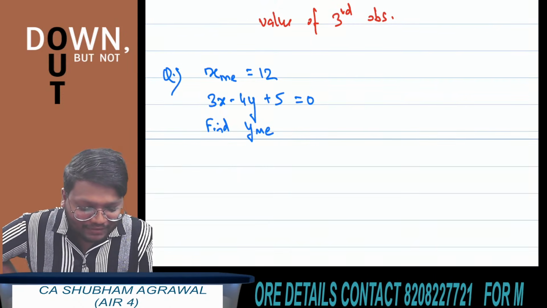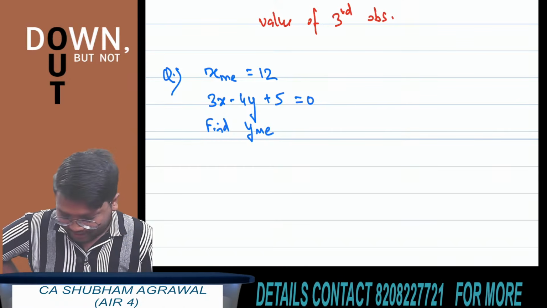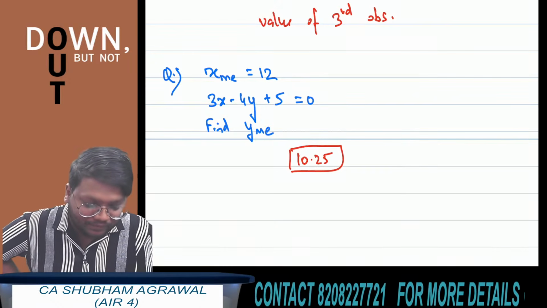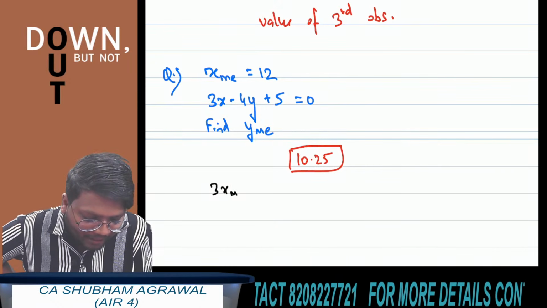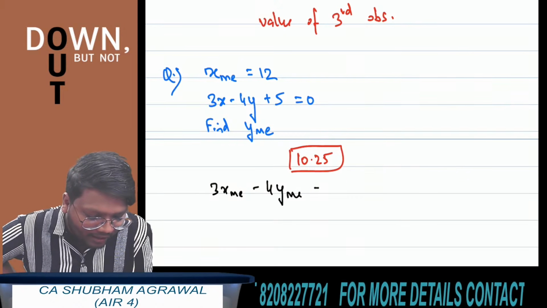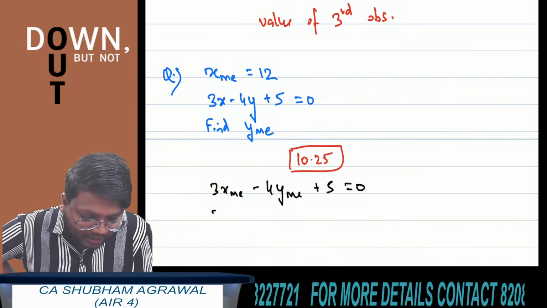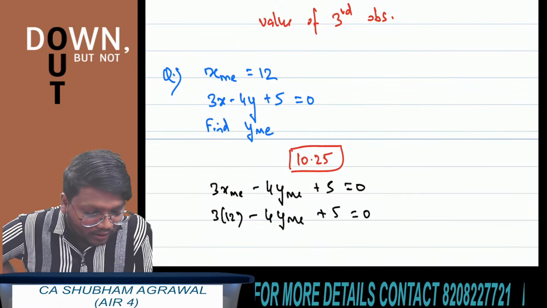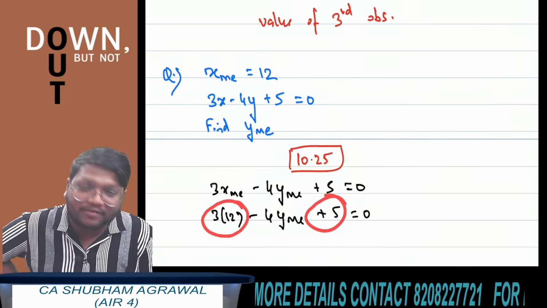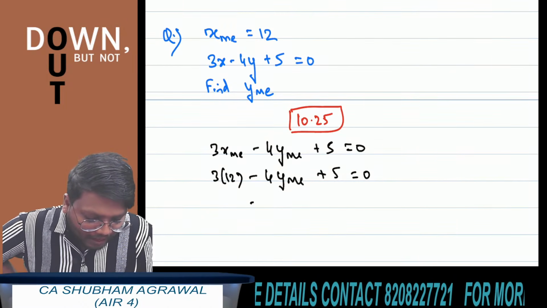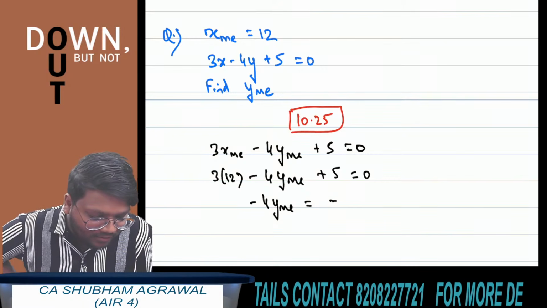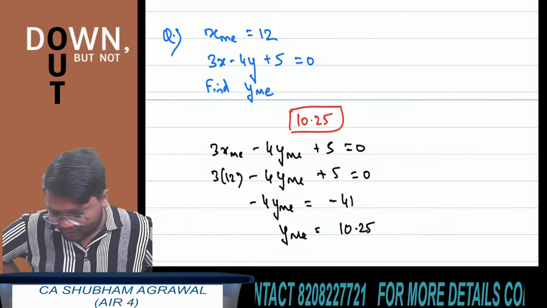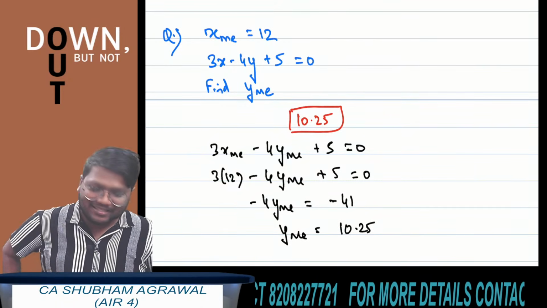3x minus 4y plus 5 equals 0. You have to find median of y. 10.25. One student has commented the answer 10.25. See what we have to do? 3 multiplied by median of x minus 4 multiplied by median of y plus 5 equals 0. So 3 multiplied by 12 minus 4 multiplied by median of y plus 5 equals 0. 3 multiplied by 12 is 36. 36 plus 5 is 41. Correct? So minus 4 multiplied by median of y is equal to minus 41. Minus sign will get cancelled. So 41 divided by 4 is 10.25. Very good. Those who have got 10.25 as the answer are correct.